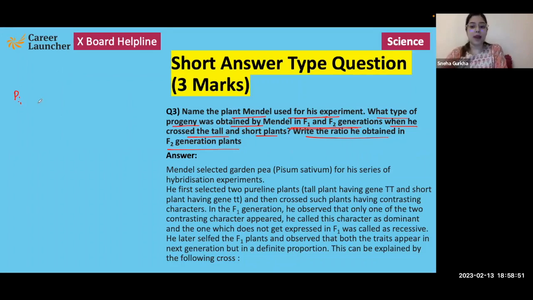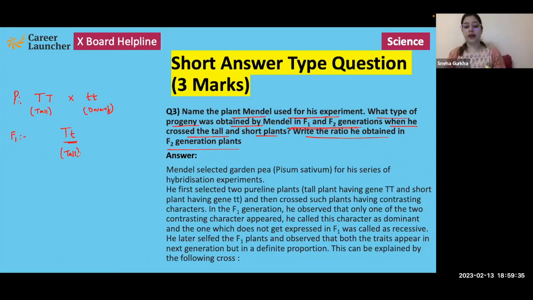and he started by taking the parents as two pure line plants having homozygous genes, capital T for tall and small t for dwarf. When he crossed these plants, the first generation that he obtained was the first filial generation, and he realized that all the plants he obtained in that generation were tall, which means that one of the traits overpowers the other trait. One of the traits is dominant over the other. In this case, tallness is dominant over dwarfness, right?